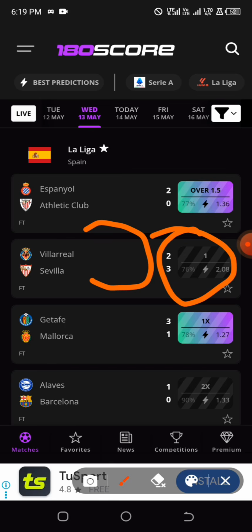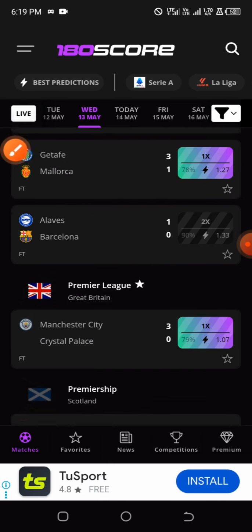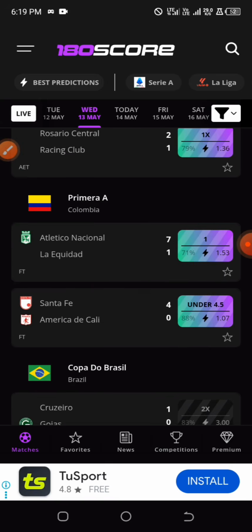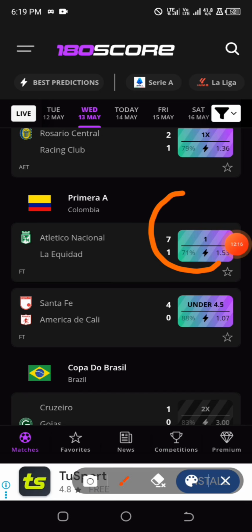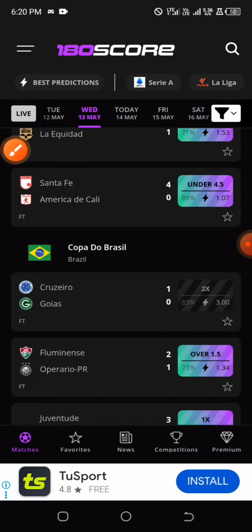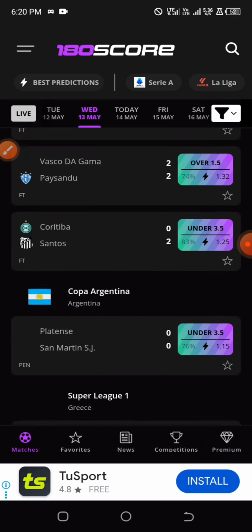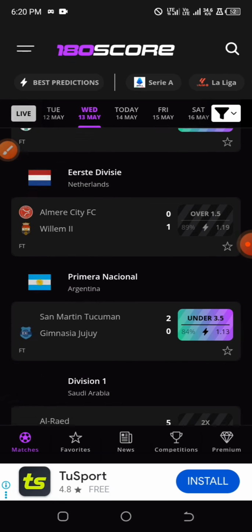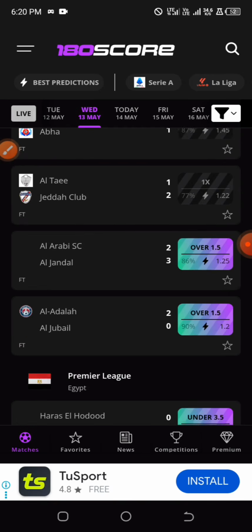Now if you look at some other games that are predicted as a straight winning, I hope we find one again. Alright, so we have another one, that is this match, Atletico Nacional. That is the home team to actually win, and we have 71% chance that the home team will actually win, and the home team won by 7 goals to 1. And it's not something that is very common, it's not something that you will see often, it's not something that you will see every time. That is straight winning prediction.